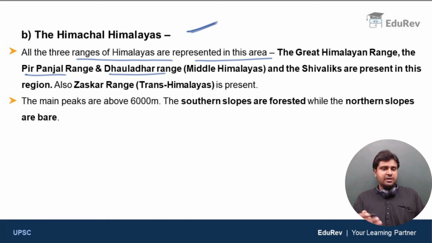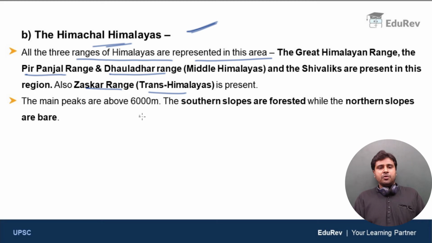And not only these, you also find the Zaskar Range of Trans Himalayas in this area. Clear? So what did we understand? In the Himachal Himalayas, we find all the three Himalayan ranges, the Great Himalayas, the Middle Himalayas, and the Shivaliks. And not only that, we also find the Zaskar range of Trans Himalayas in this area.